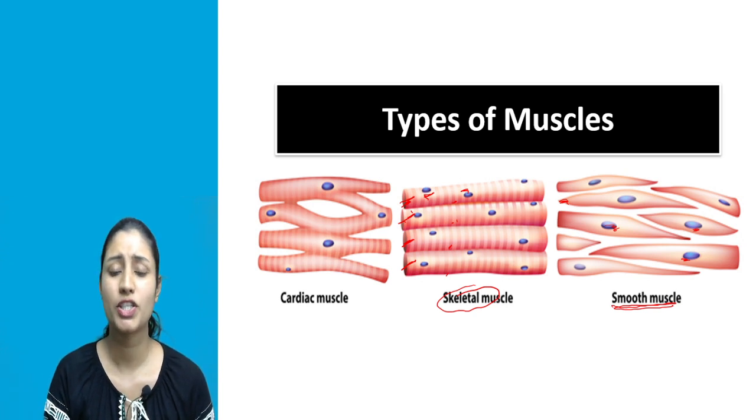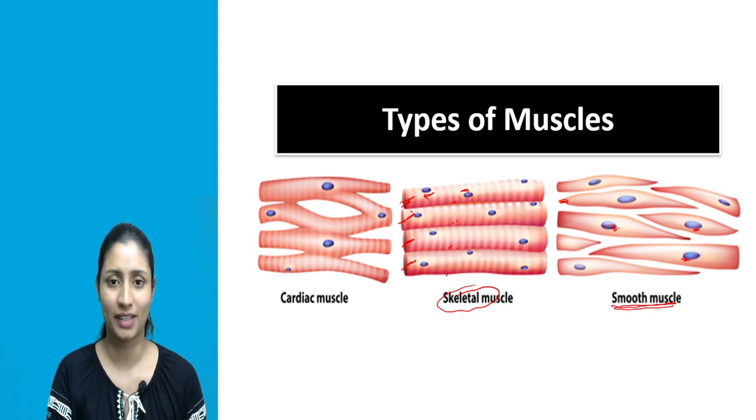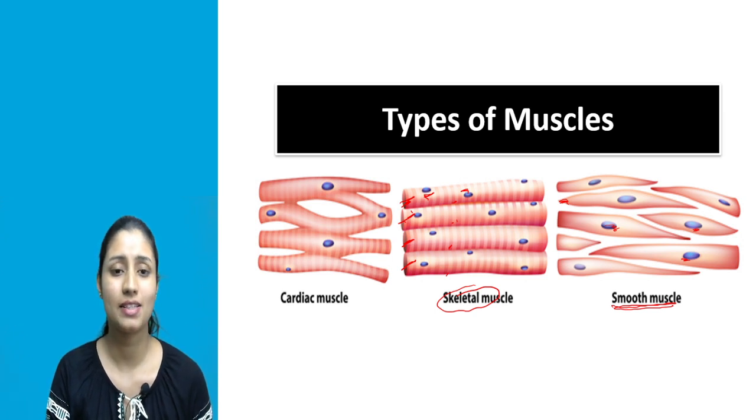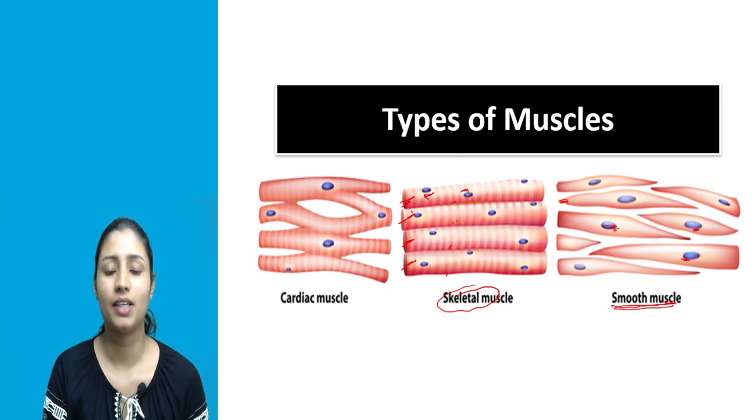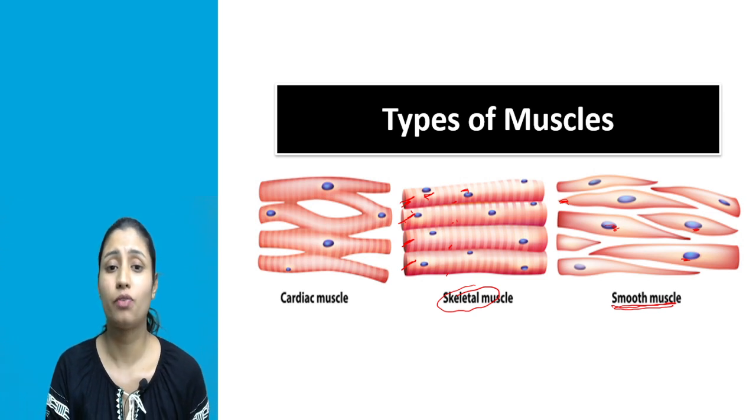Then the location of smooth muscle: we have seen that visceral muscles are present in our visceral organs, right? So they are present in our internal organs. Now, what is their function? The function of smooth muscle, or visceral muscle, is to control involuntary action. Their function is exactly opposite to the skeletal muscle.